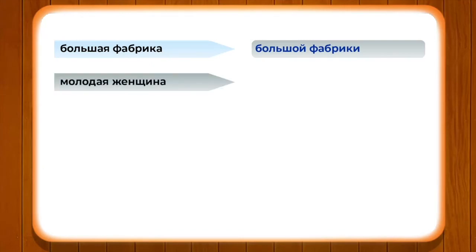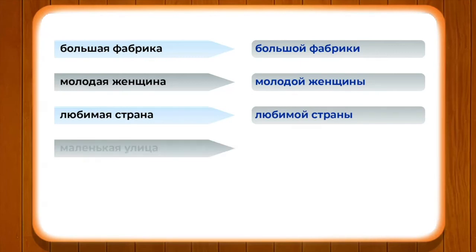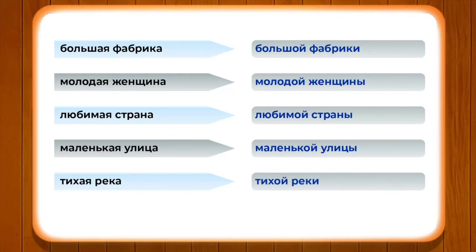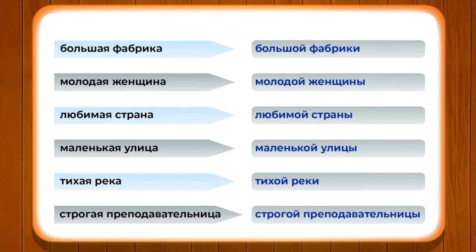Молодая женщина changes into молодой женщине. Любимая страна changes into любимой страны. Маленькая улица changes into маленькой улицы. Тихая река changes into тихой реке. Строгая преподавательница changes into строгой преподавательницы. So, here you have seen how the endings of the adjectives and nouns in feminine gender in the nominative are changing as far as the requirement of this case, where we have the questions kogo and chyego. All right.